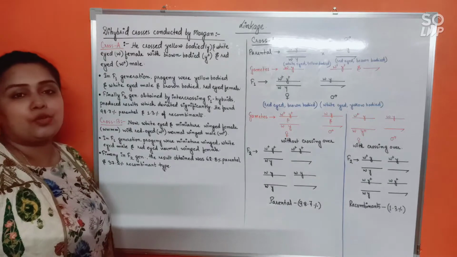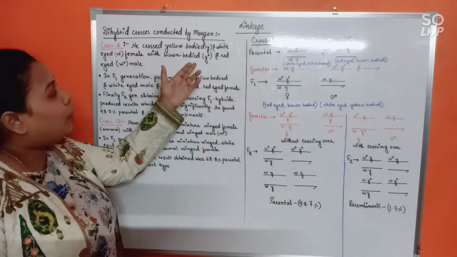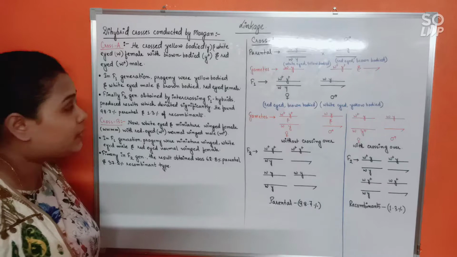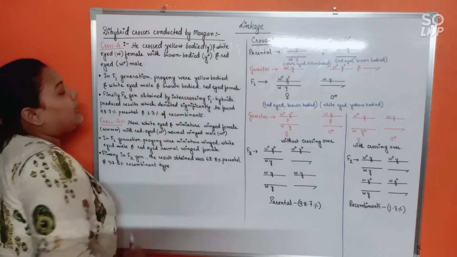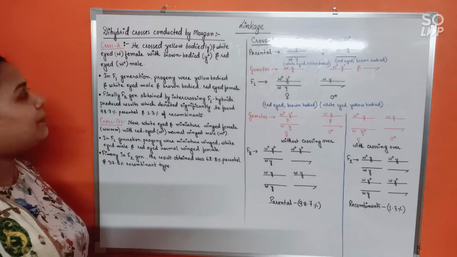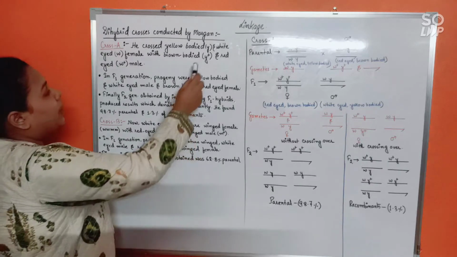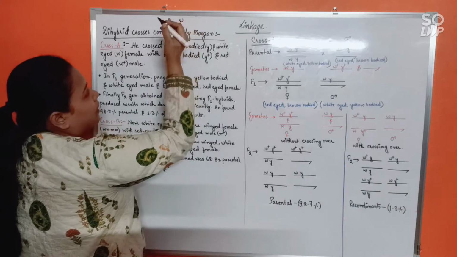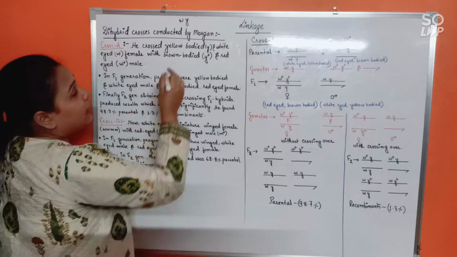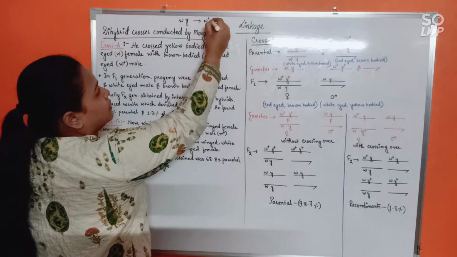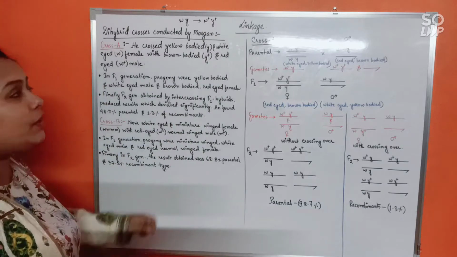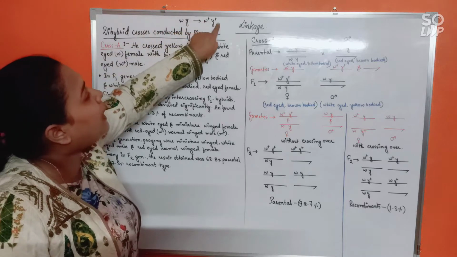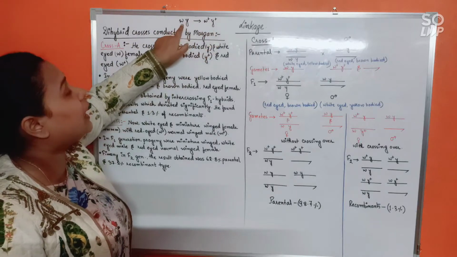Now do remember, in Drosophila, this yellow body and white eye are mutant type traits, whereas brown body and red eye are wild type. And wild type traits are always referred to by a plus sign. Suppose white eye color is W, yellow body is Y. Now if I write W plus and Y plus, W plus will refer to the wild type of the white eye color, that was mutant type, and Y plus means the wild type of the yellow body color.